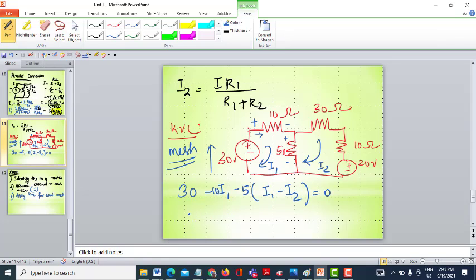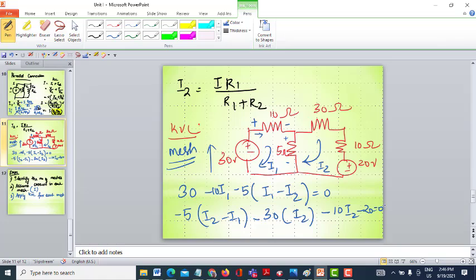For the second mesh, again let me take it as minus 5 into I2 minus I1, minus 30 into I2, minus 10 I2, again both are in series. So 10 I2 minus 20 volt is equal to 0. So you have two meshes, so you have two equations with two variables.